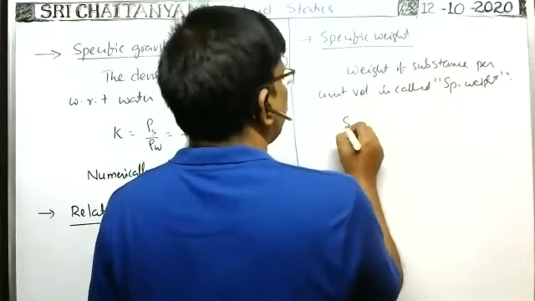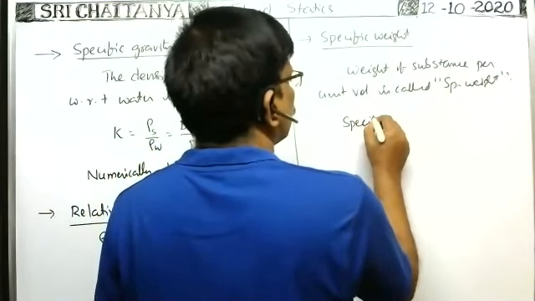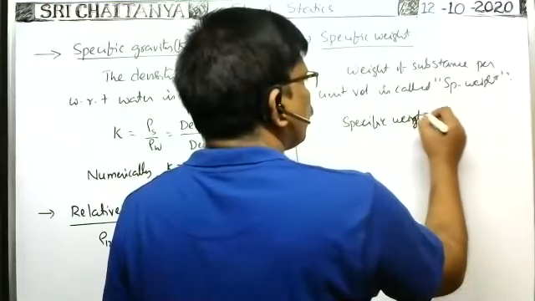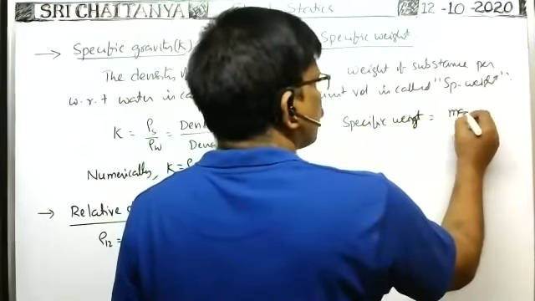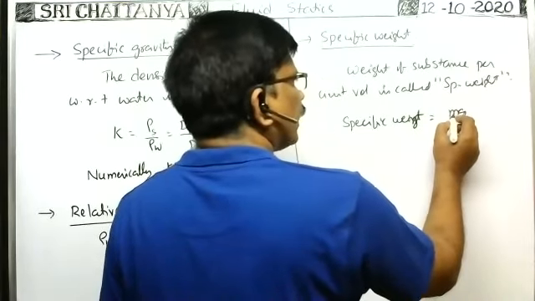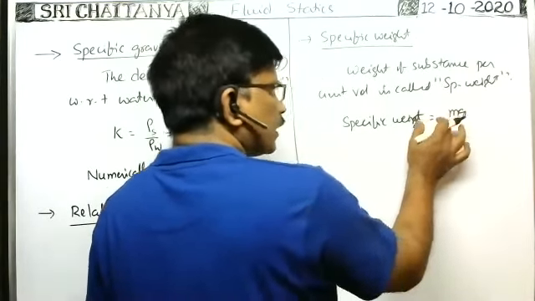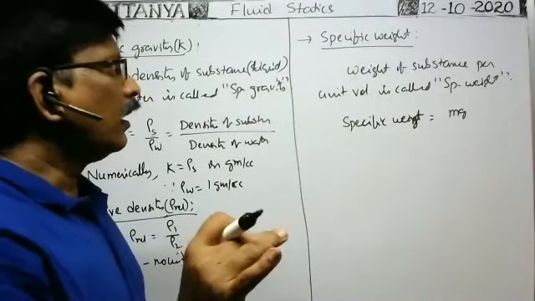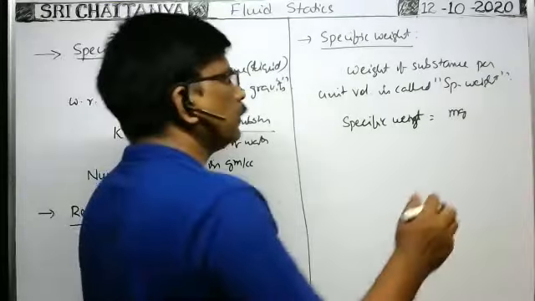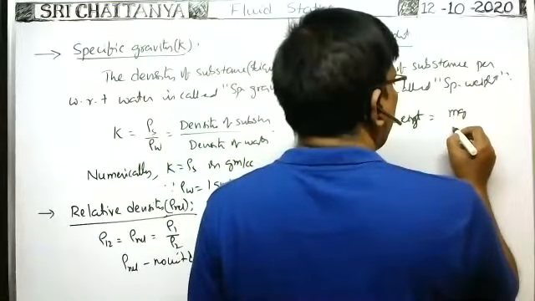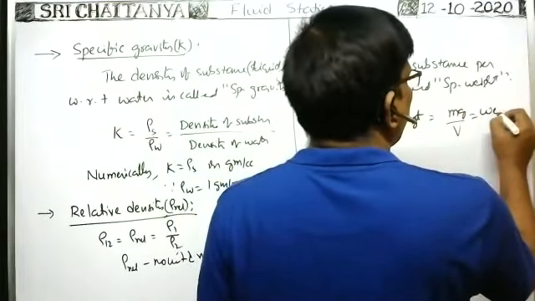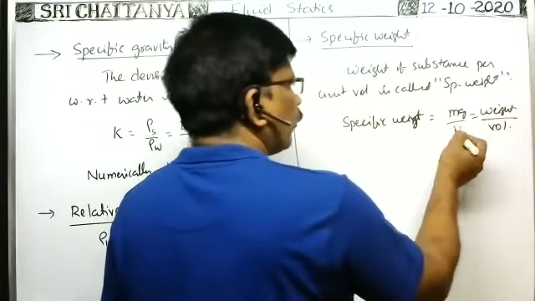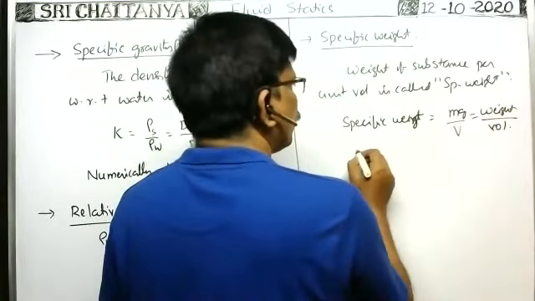Here, specific weight. Weight of the substance, liquid or solid, whatever it may be. Suppose the mass of the substance is m at this place, where acceleration due to gravity is g. Then weight of the substance is equal to mg, having volume capital V. Weight per unit volume is weight by volume, so mg by volume.